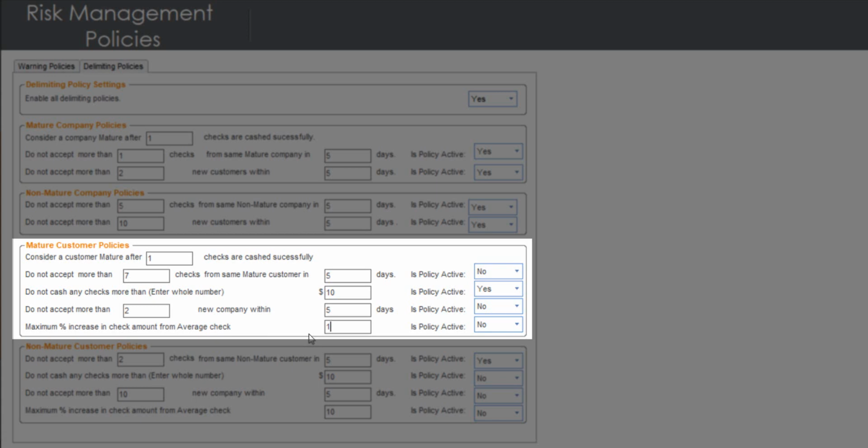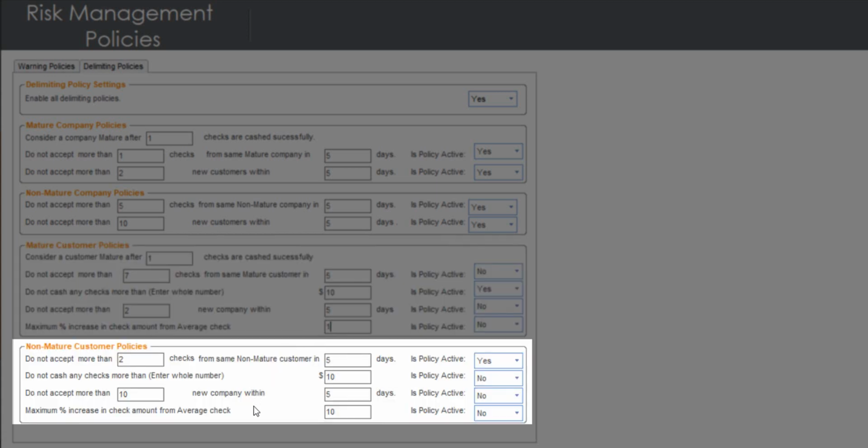If this policy comes up, you are more than welcome to verify the customer once again and make sure that this check is valid. This prevents you or your employees from cashing checks of existing customers that intend to do fraud with higher checks after creating history with you.